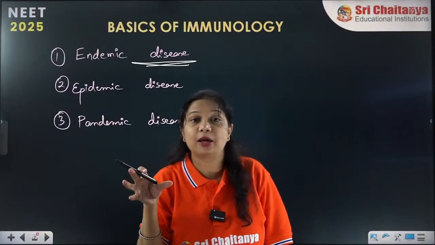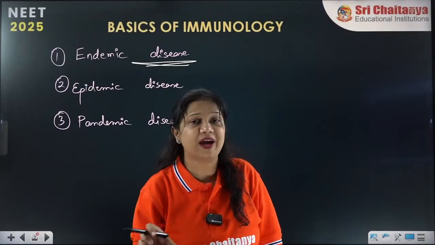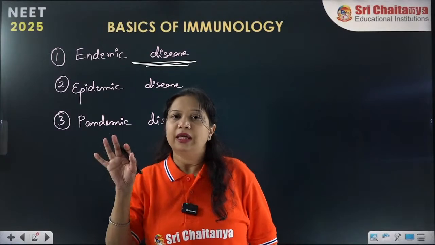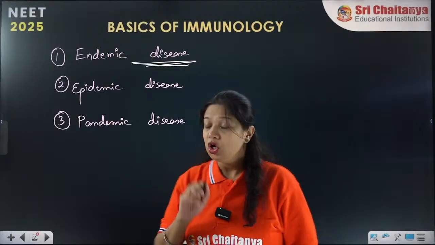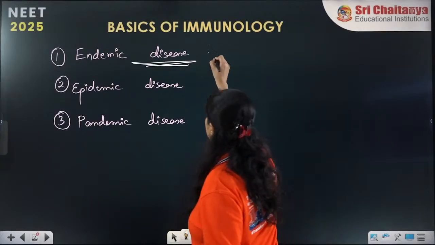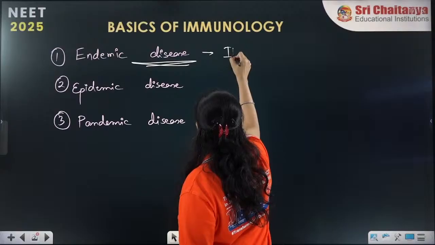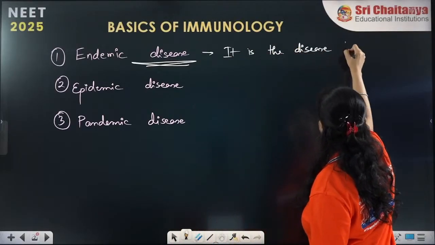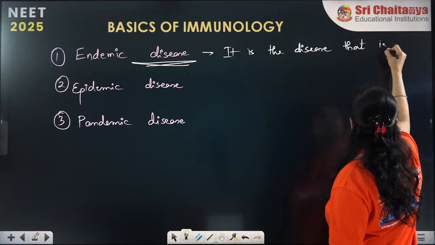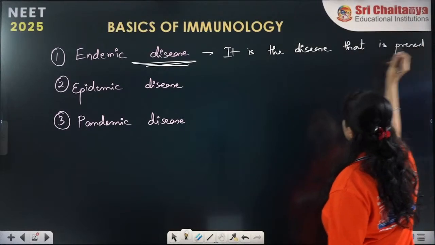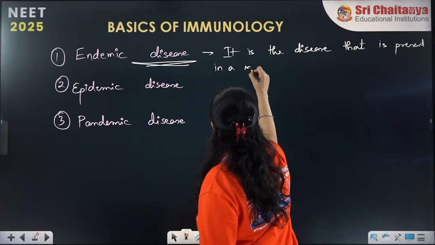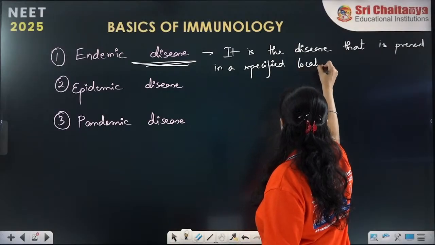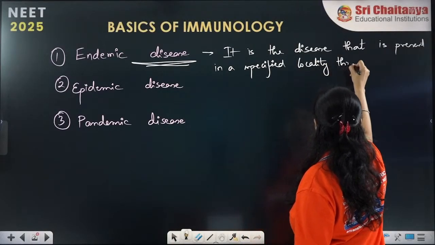Endemic disease is a particular type of bacteria or virus, or their strains, which are present throughout the year in a specified locality. So if we need to define it: it is the disease that is present in a specified locality throughout the year.